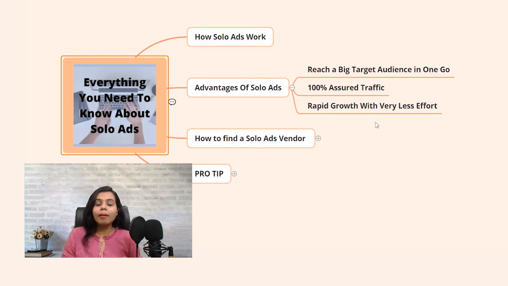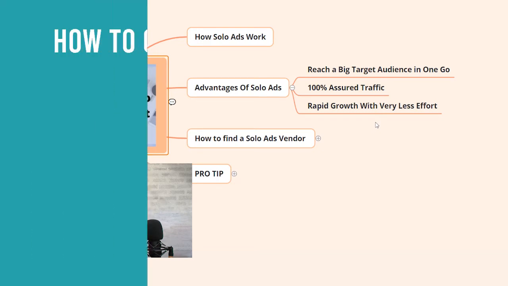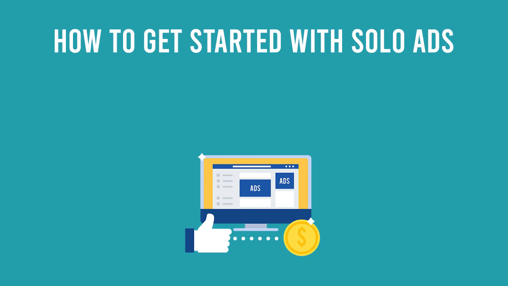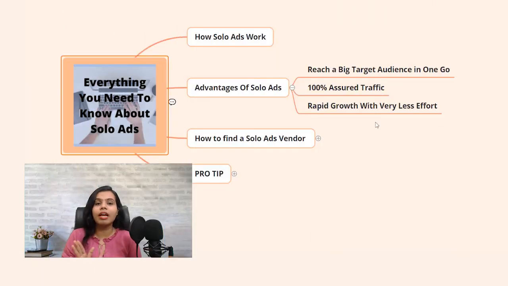Well, after knowing the basics of how Solo Ads work and its advantages, you must be eager to know how to get started with Solo Ads. In order to buy a successful Solo Ads campaign, you must choose a right Solo Ad vendor. And let me tell you, finding an expert Solo Ads vendor is not an easy job, especially if you are a beginner.